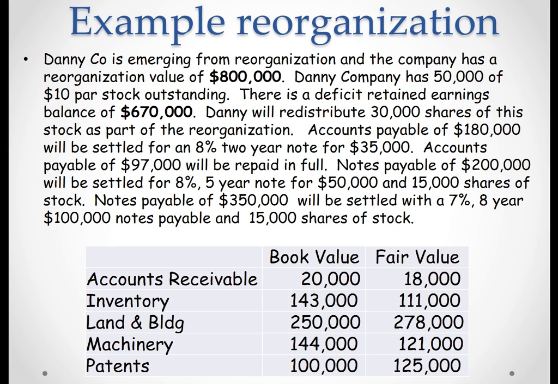Accounts payable of $97,000 would be paid in full, so we don't have to do anything about that. Notes payable of $200,000 will be settled for an 8% 5-year note of $50,000 and 15,000 shares of stock. And last, we have notes payable of $350,000 that will be settled for a 7% 8-year $100,000 note plus 15,000 shares of stock. Now, we also have listed the assets where we have book value and fair value.